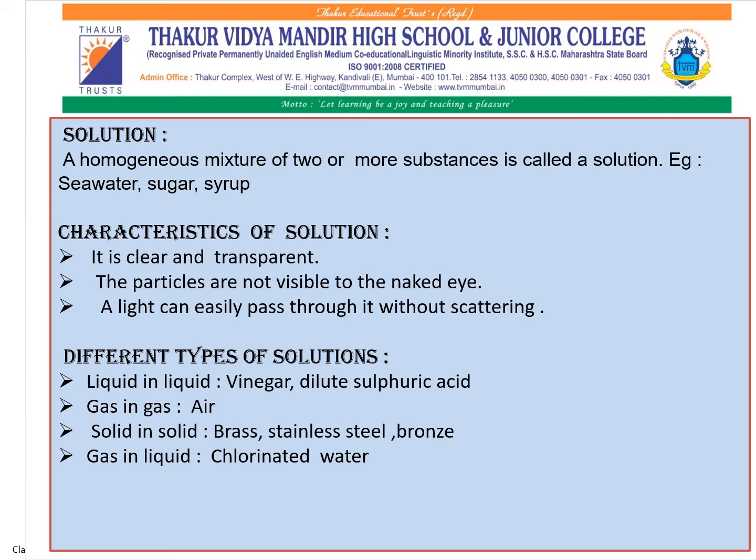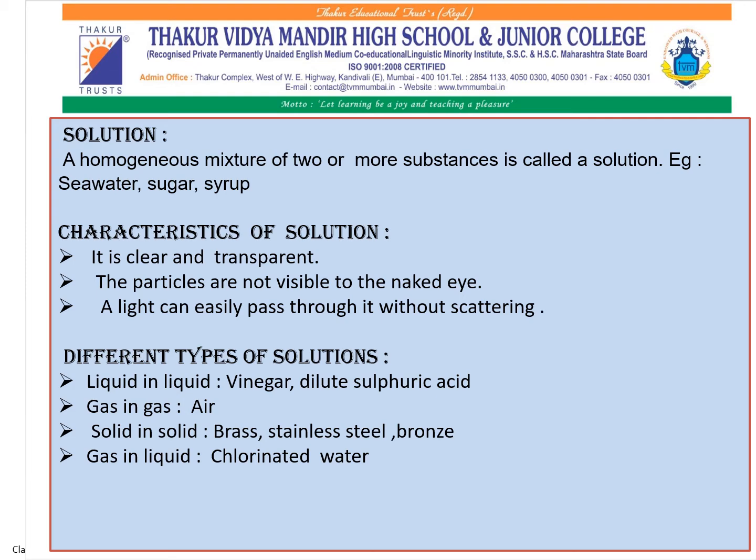Now coming to the different types of solutions. Liquid in liquid, for example vinegar, dilute sulfuric acid. Gas in gas, that is air. Solid in solid, brass, stainless steel and bronze. Gas in liquid, that is chlorinated water.